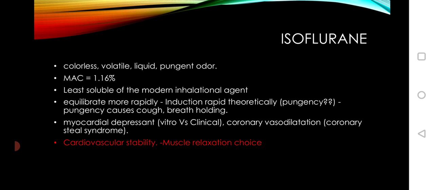Isoflurane, a colorless, volatile liquid with a pungent odor. MAC is 1.16%, the least soluble of the older inhalation agents. It equilibrates more rapidly, so induction is theoretically rapid, but pungency causes cough and breath holding. Myocardial depression, coronary vasodilation, that is called coronary steal syndrome, cardiovascular stability, muscle relaxation of chest in cardiac surgery.